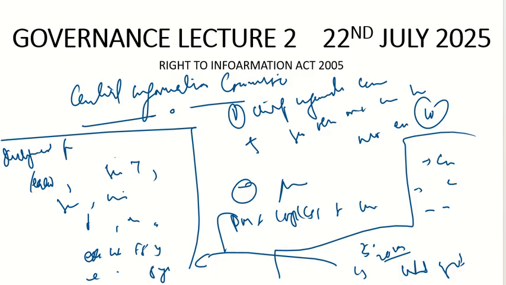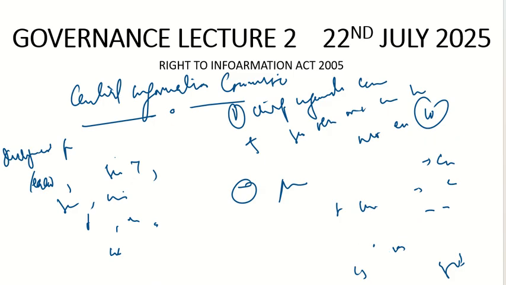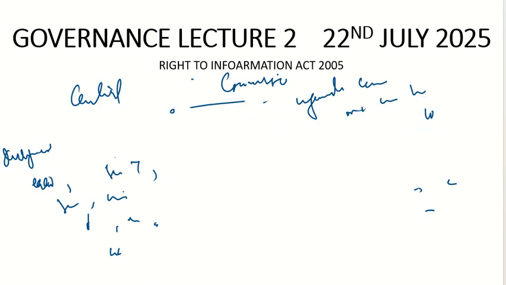How are they removed? They are removed on the grounds of proved misbehavior or incapacity. With respect to their removal, there is a catch here. So let me write it here so that it becomes clear.